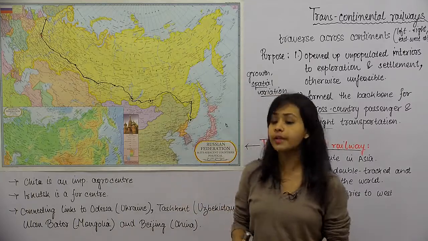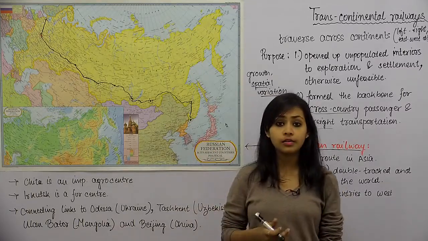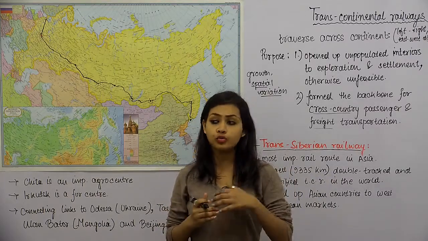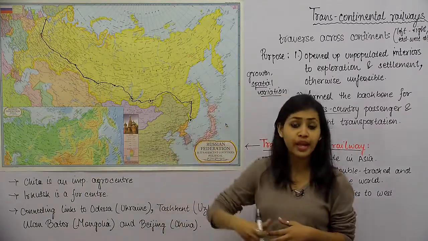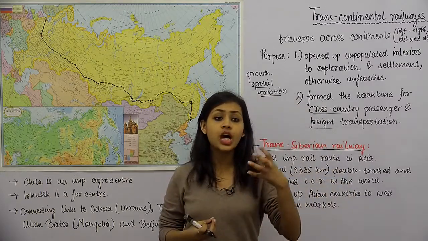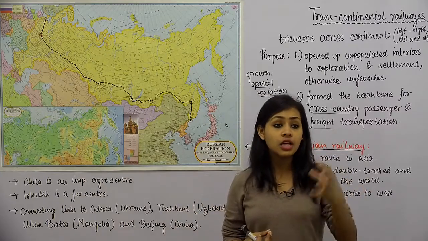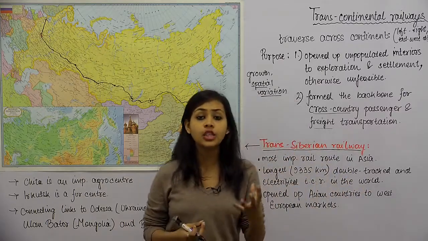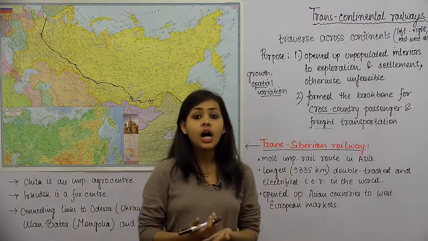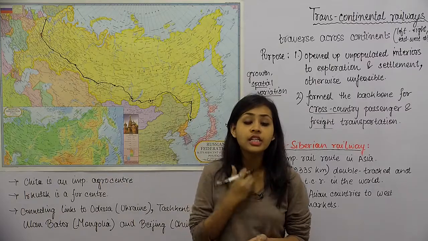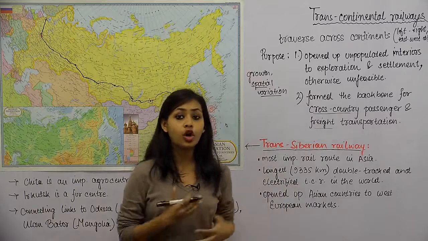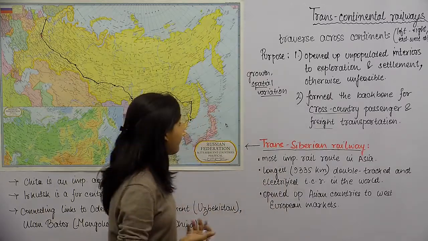So a lot of times, like we are going to see in the case of Russia itself, somehow, not always directly, but indirectly, these lead to connecting links with other countries. So that's the political integration we were talking about. So economically, politically, demographically, these transcontinental railways are a huge factor when we talk about transportation, right?